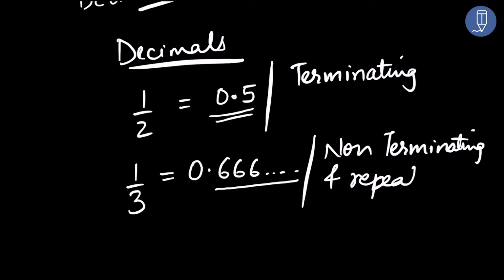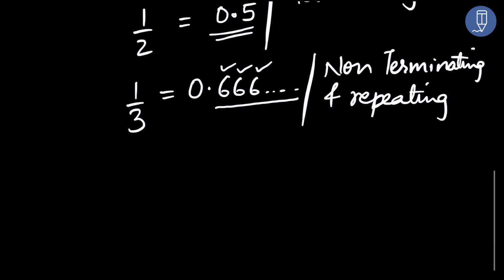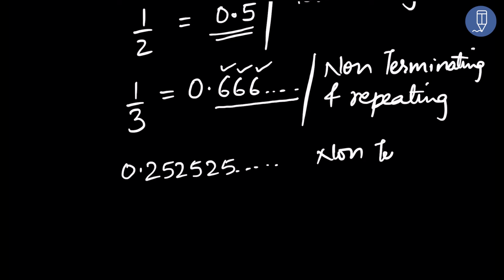Why repeating? Because 6 is repeating itself again. After every 6, there is another 6. That means you keep on doing it, you'll keep on getting 6. Let us take one more example of non-terminating and repeating. 0.252525 and so on. This is also non-terminating and repeating.